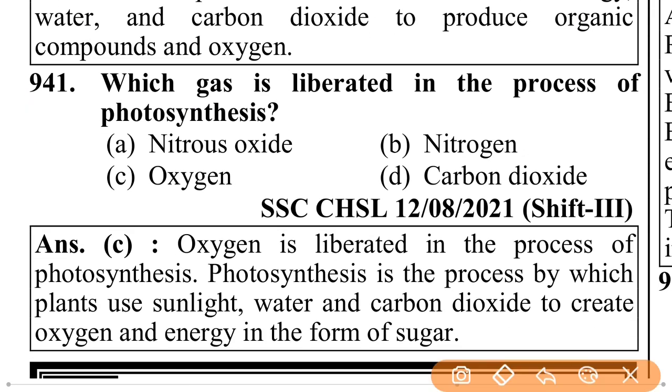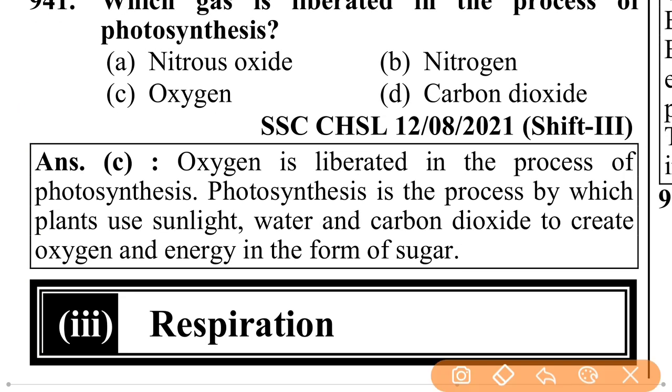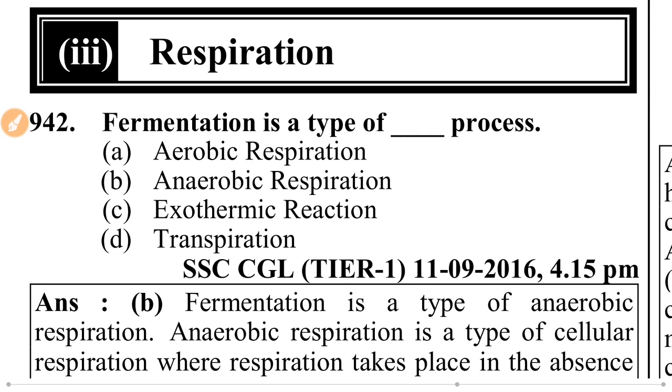Which gas is liberated in the process of photosynthesis? That is oxygen. Oxygen is released in the process of photosynthesis. Photosynthesis is the process by which plants use sunlight, water and carbon dioxide to create oxygen and energy in the form of sugar, glucose.